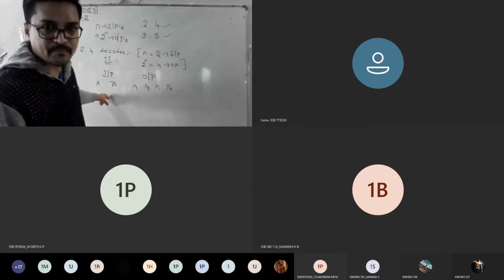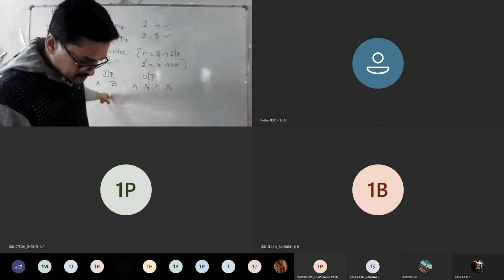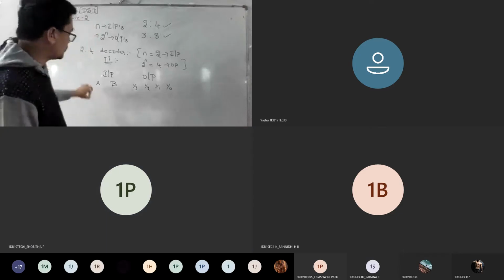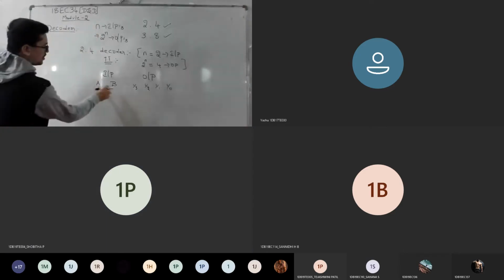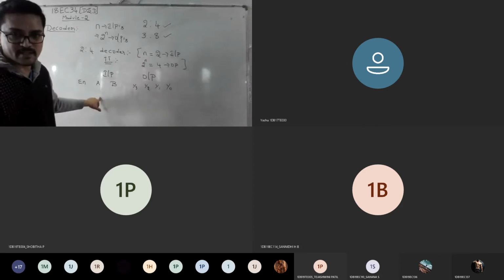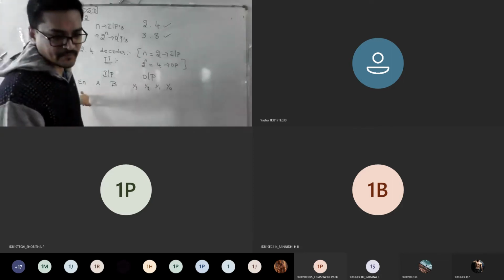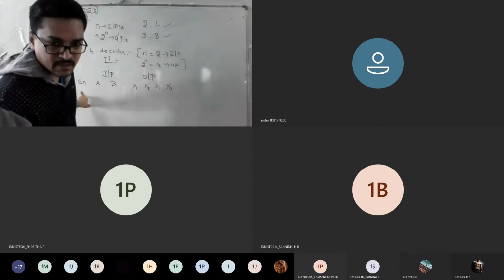Along with the 2 inputs you have one switch. What is that called? Enable switch. Is that an input or an output? Input. Good. So along with these 2 inputs, for any decoding or encoding circuit, there should be one enable pin. Am I clear?